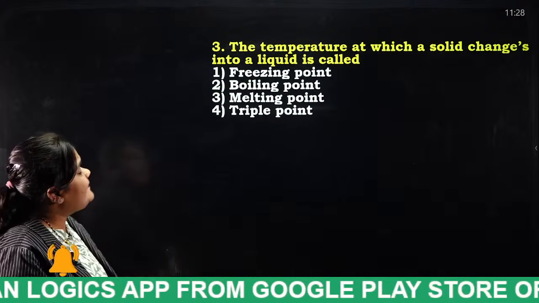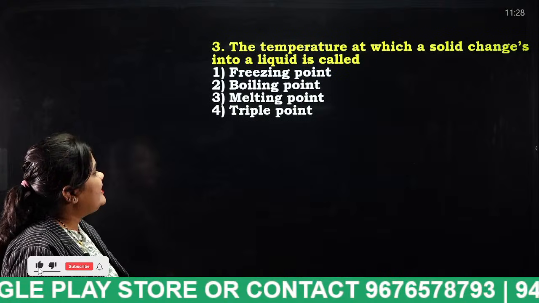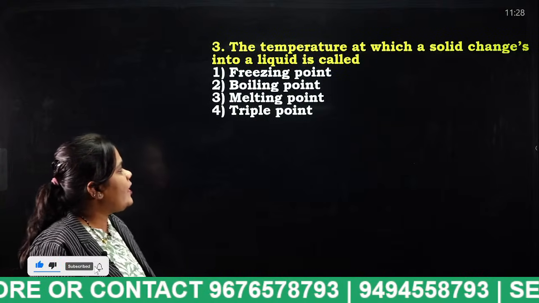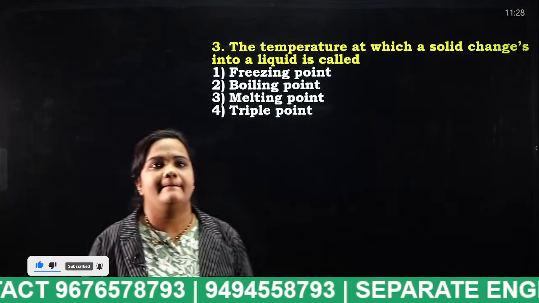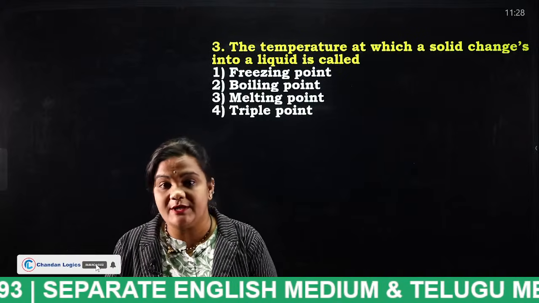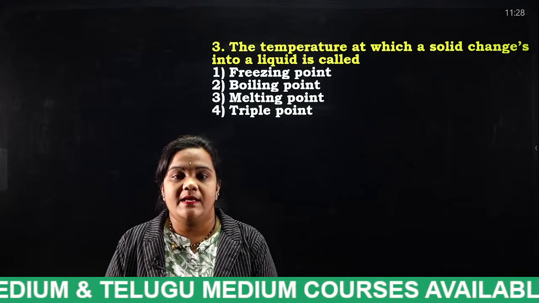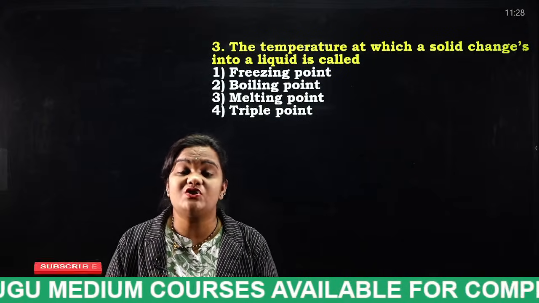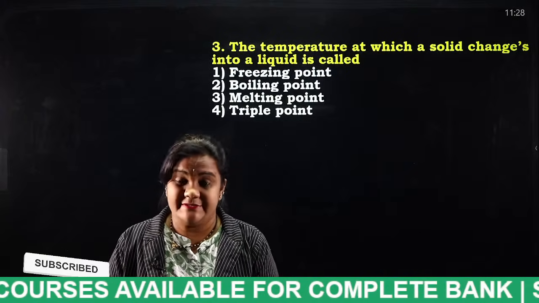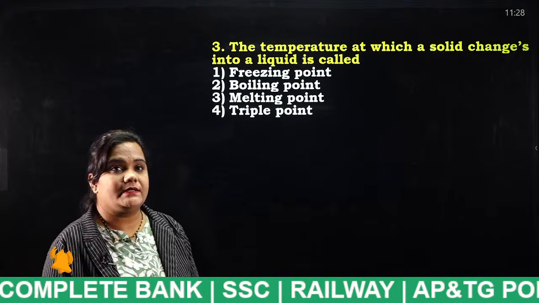Next. The temperature at which a solid changes into liquid is called freezing point, boiling point, melting point, or triple point. Tell me. Solid changes into liquid. Listen properly. The temperature at which the solid changes into liquid state, that particular point is known as what?